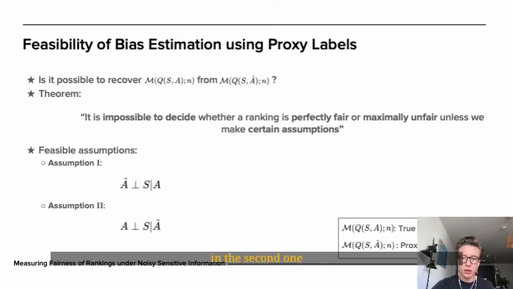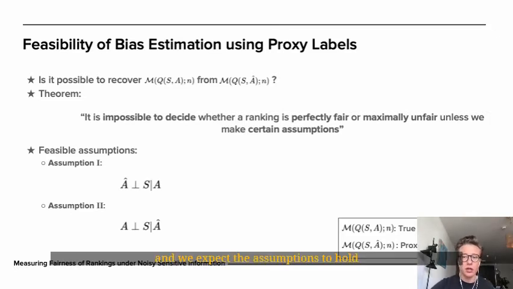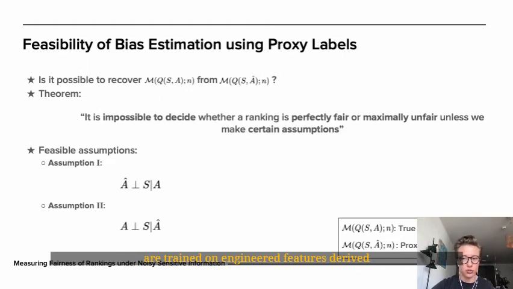In the second one, the conditional independence is between true labels A, scores S, and proxy labels A hat. We expect the assumption to hold if the dependence between A and S is mediated through the proxy labels A hat. One practical example is when machine learning models for predicting S are trained on engineered features derived from the sensitive attributes to break the causal link on the outcome of the model.